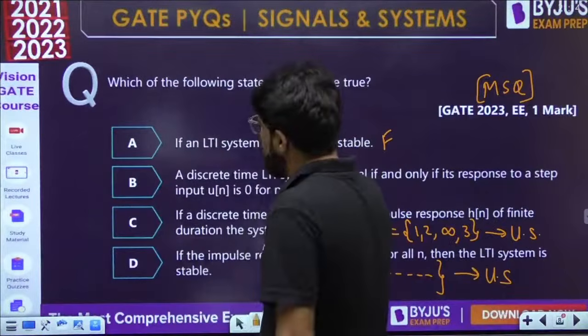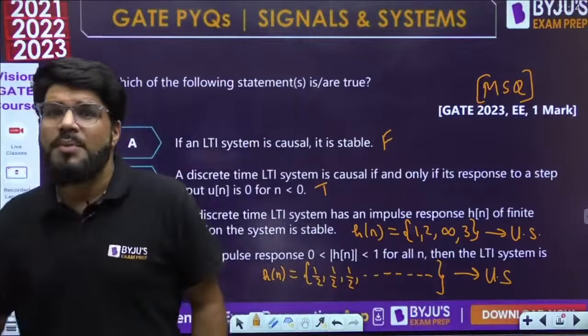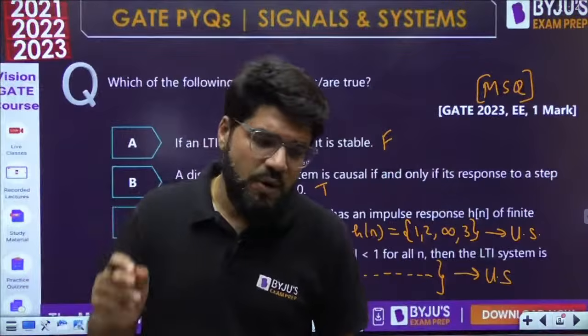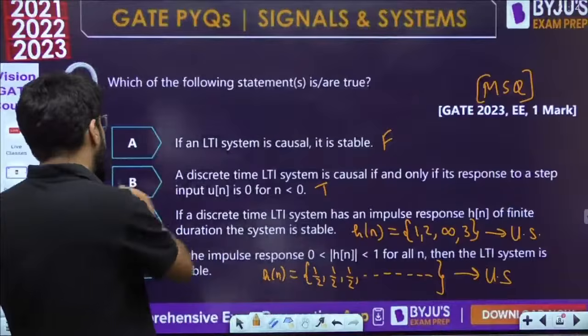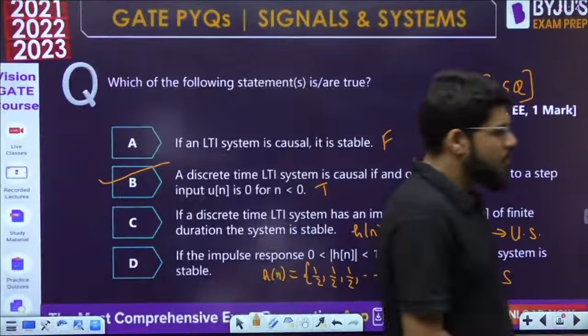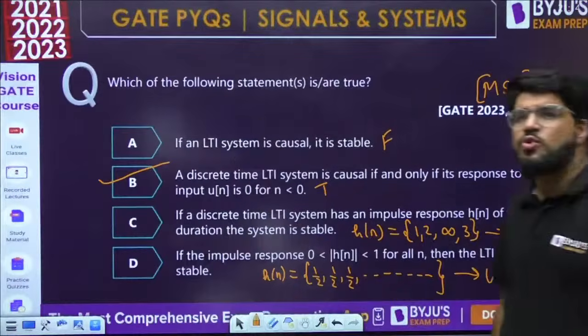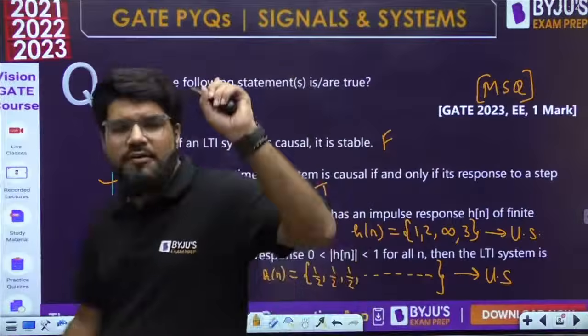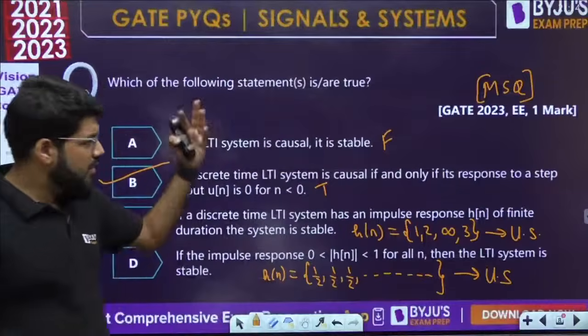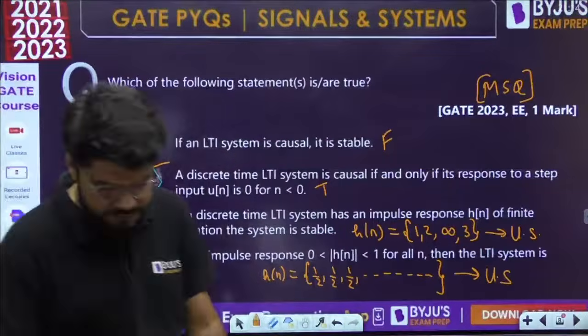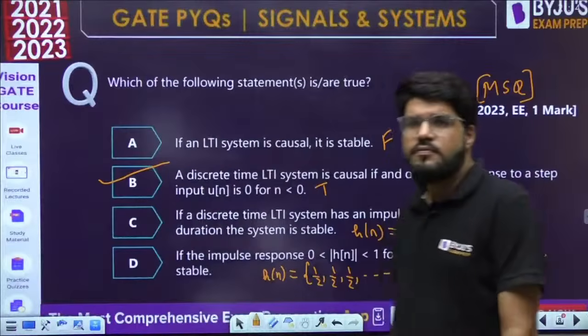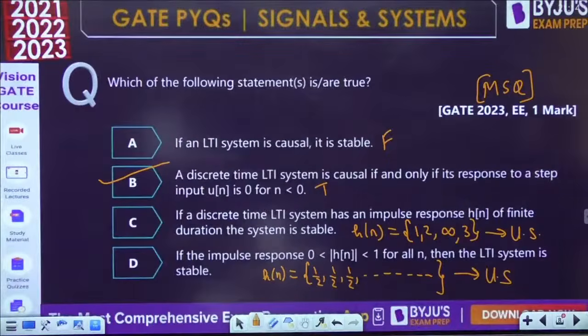So which option is or are true? It was an MSQ question. What is an MSQ question? Multiple select: one or more than one can be correct. Sometimes in an MSQ question only one can be correct. I have told you earlier also many times, and a question like this has already come in GATE 23. Okay, done.